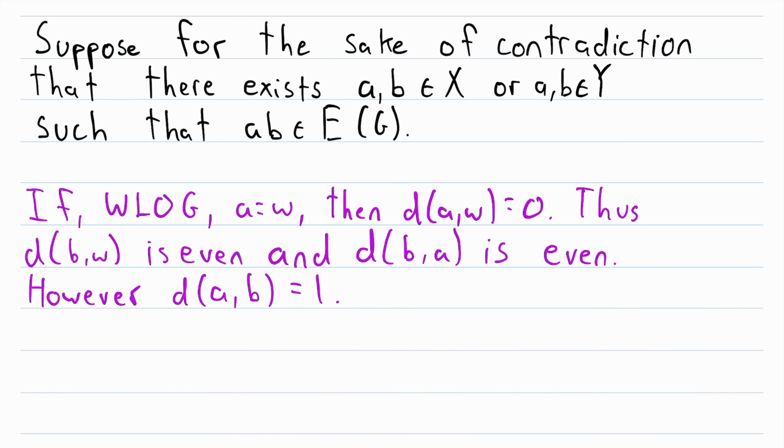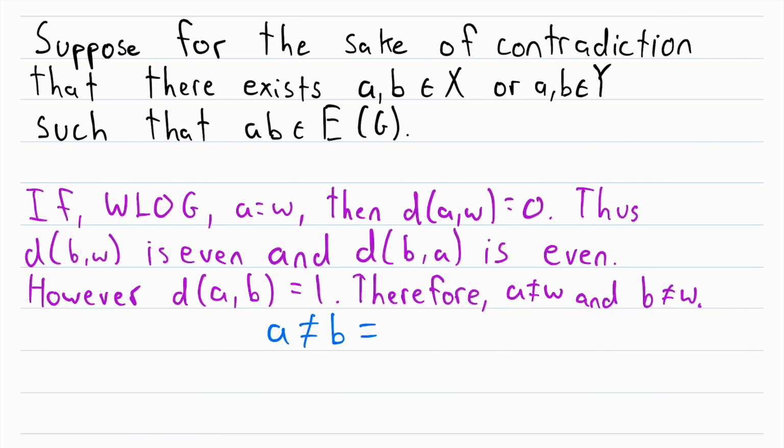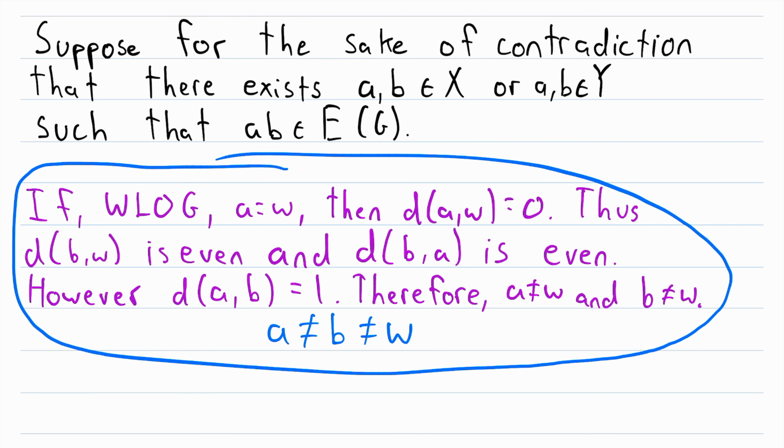So we have demonstrated that A cannot be equal to W and B cannot be equal to W. So I'll write that now. Therefore, A is not equal to W and B is not equal to W. So the important point to take away from all that is that A is not equal to B, and neither of them are equal to W. We know that A is not equal to B because they are joined by an edge, so they have to be distinct vertices, and we know they're not equal to W because of this argument we just went over.